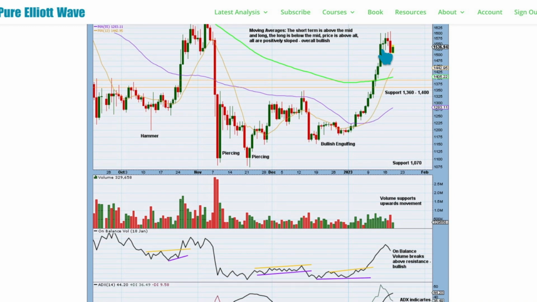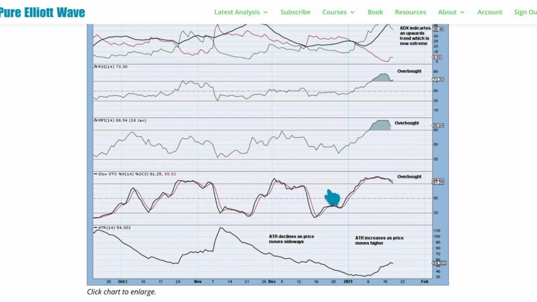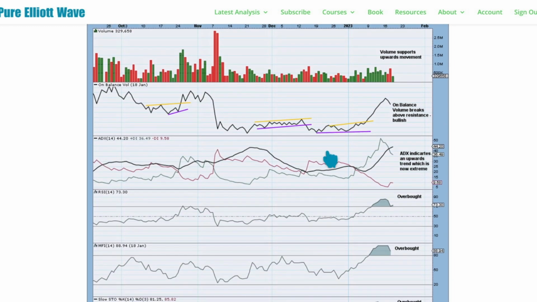There is some volume pushing price higher, and range is now starting to increase with this upward movement. This is really good to see for a bullish run. Look out for next resistance about 1,700, and also look for resistance at the upper edge of that channel I've got on my Elliott Wave charts, daily and weekly charts. Look out for resistance there. I'll expect a pullback before a breakthrough and then a back test of support. On balance volume gave a bullish signal here. That could be resolved now with further upward movement. No new range, no new signal.